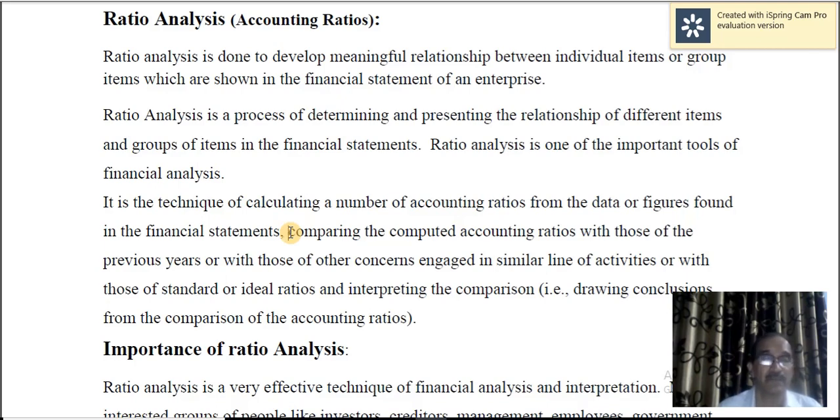For example, the standard ratio in the case of current ratio is 2:1. So you can compare that with the standard ratio. You can compare the current ratio of a concern with the standard or ideal ratios, and interpret the comparison.